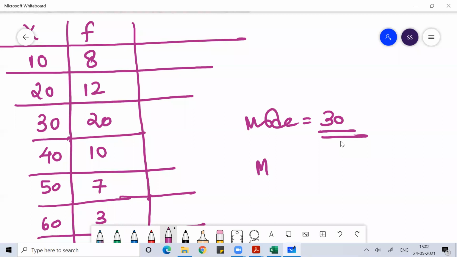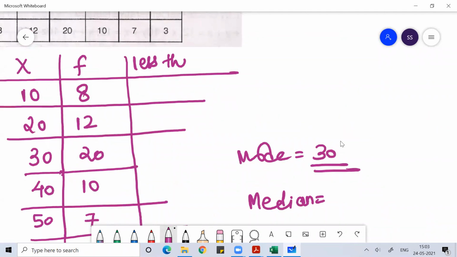Imagine if I ask you what is the median for this. For median, you will find the less than cumulative frequency. What is 8? 8, then 8 plus 12 means 20. Then 20 plus 20 means 40.